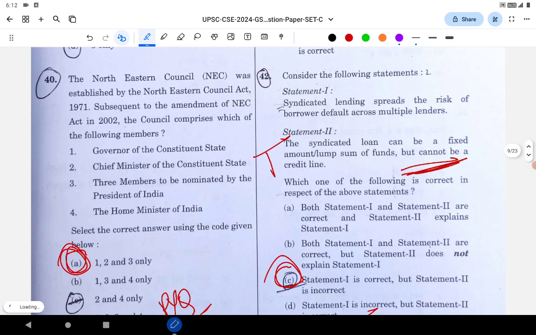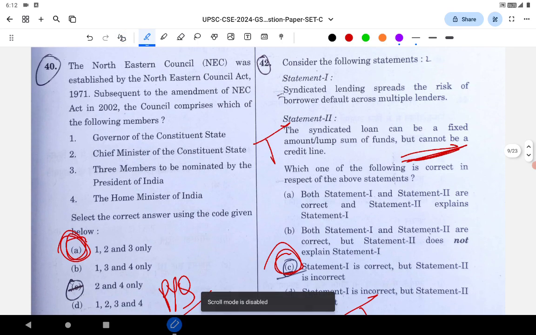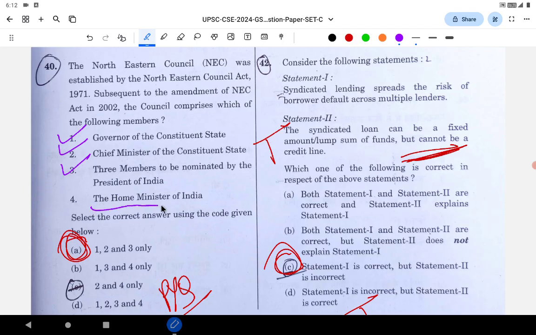Next is the North Eastern Council. Again, this question was asked in the CAPF PYQ. It was asked once, so it is also a PYQ question. The Governors of the states, the Chief Ministers of the states, and 3 members nominated by the President are part of the North Eastern Council. There is also doubt about whether the Home Minister is a member or not. So let's wait for the UPSC. But these are previous year questions.